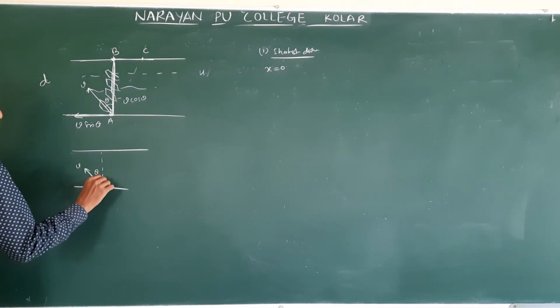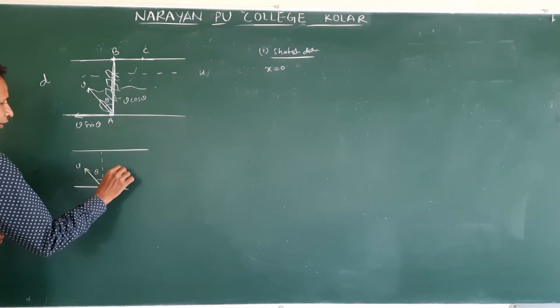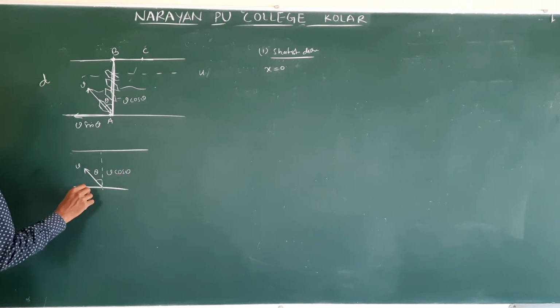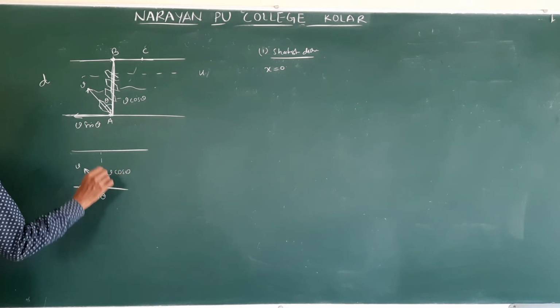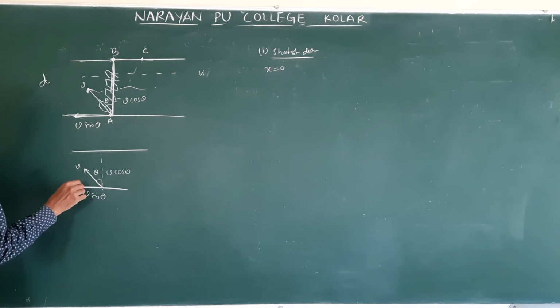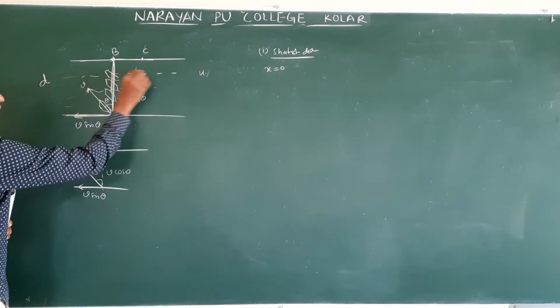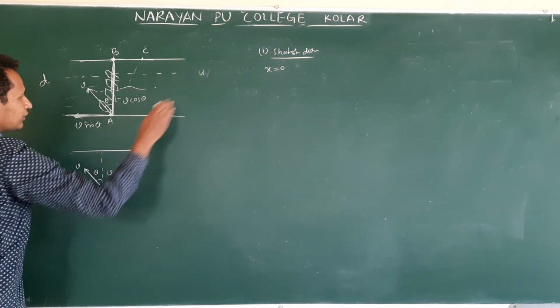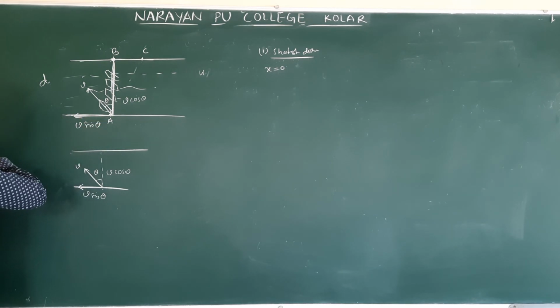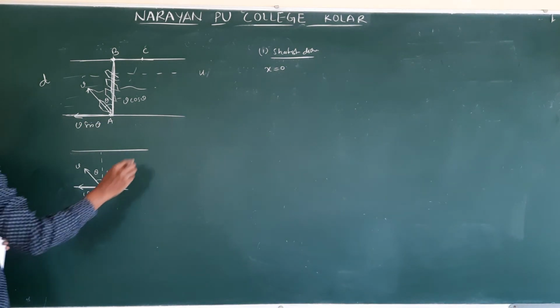Theta V. Along this component is what? V cos theta. Along this, V sin theta. But V sin theta is acting against the reverse flow. Am I correct or not? V sin theta, reverse flow direction is what? In this direction, right? But V sin theta is acting against that. So then along the x direction,